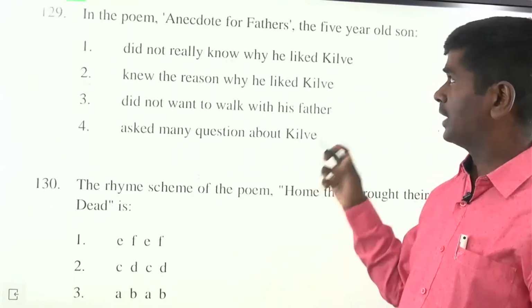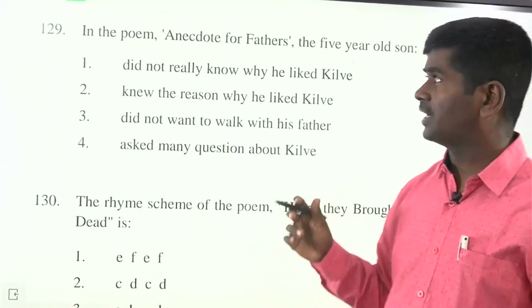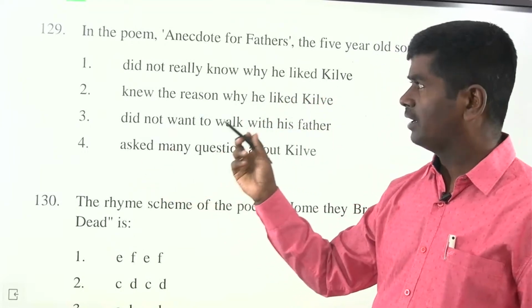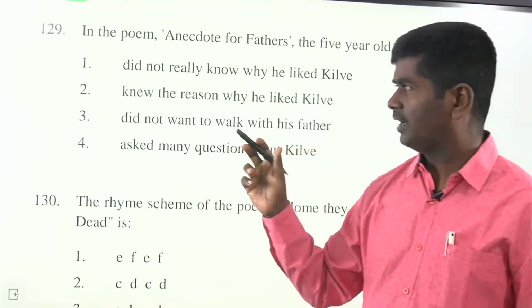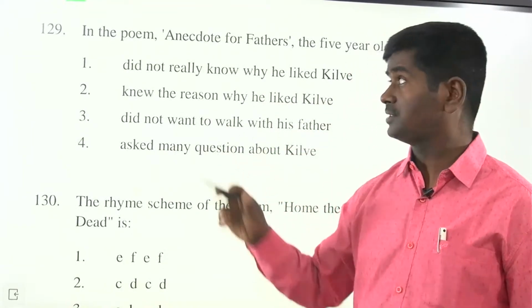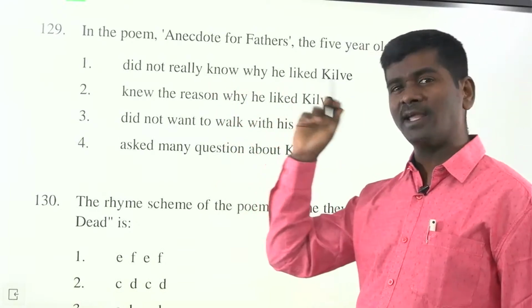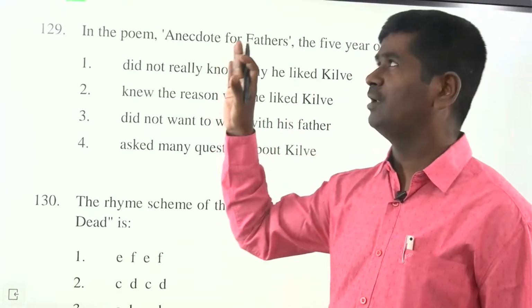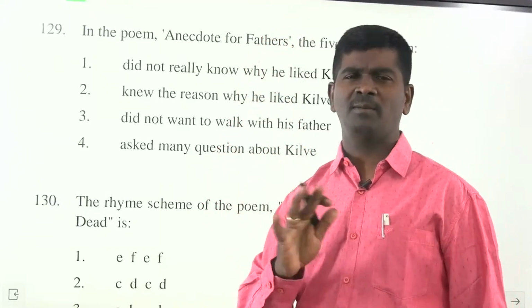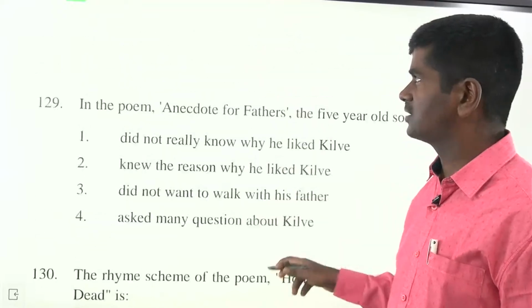In the poem Anecdote for Fathers, the five-year-old son did not really know why he liked Kilve, knew the reason why he liked Kilve, did not want to walk with his father, or asked many questions about Kilve. The answer is he did not really know why he liked Kilve. He looks at the weathercock and gives a reply. That's the answer, guys.